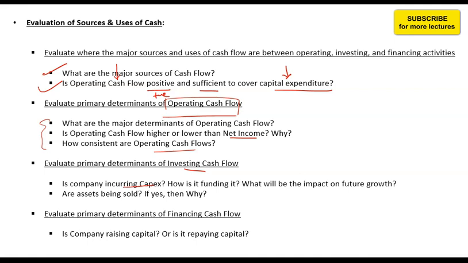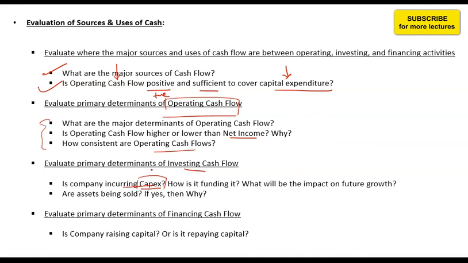But if the company does not have sufficient operating cash flow, it will need to borrow money to fund its capital expenditure requirements, and when it borrows money, risk associated with the company increases, and also the interest cost increases. So borrowing money would lead to increase in risk and increase in interest cost, or impact future profitability.